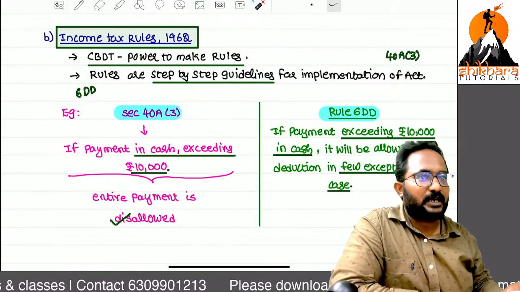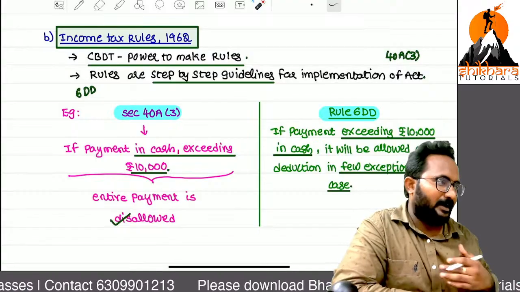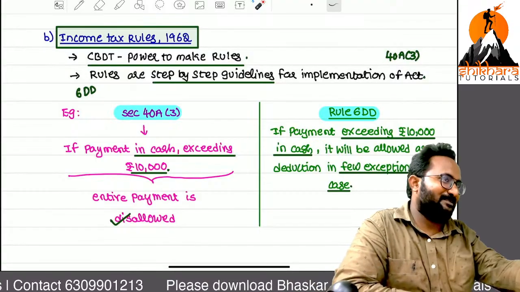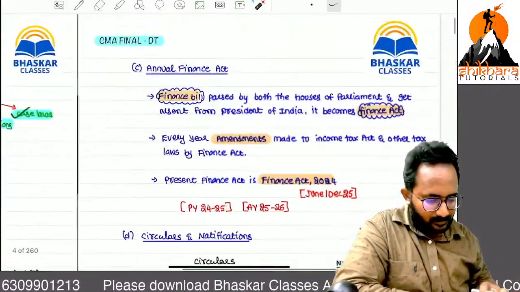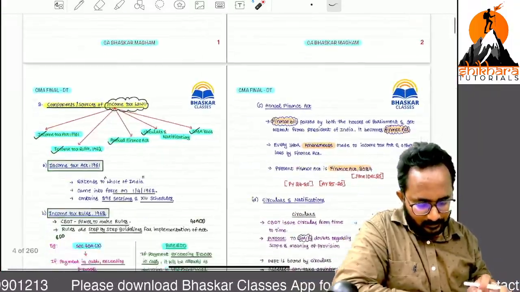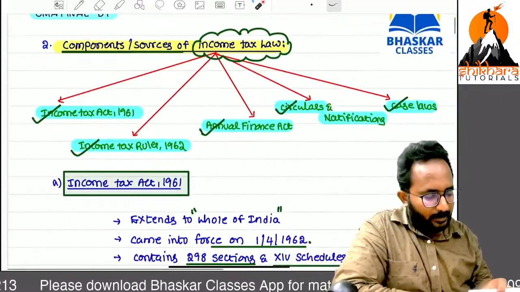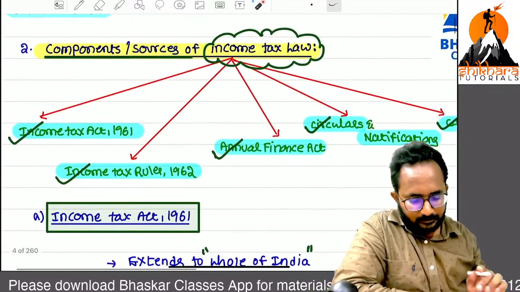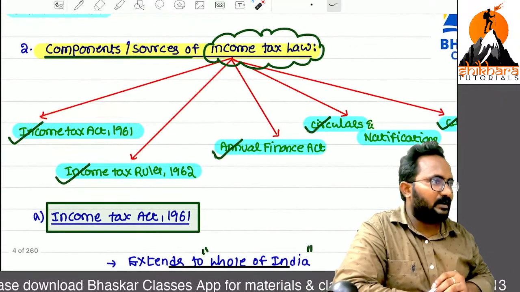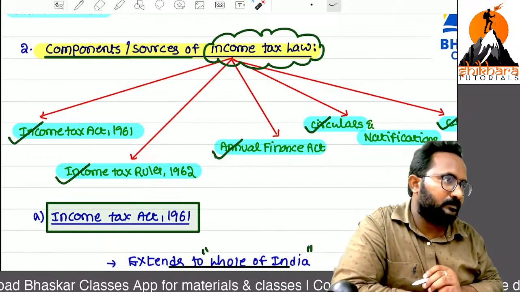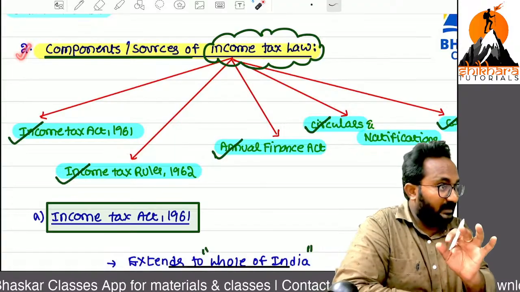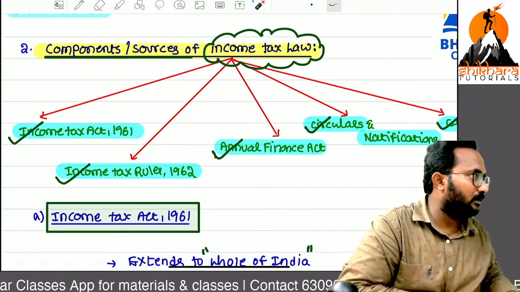Shall we stop or shall we continue? I will continue. You can take a break if you want. Okay. Now, how many points are over? Income Tax Act 1961 related discussion is over. Income Tax Rules 1962. After completion of this second concept, I will give a break. Don't think about it.